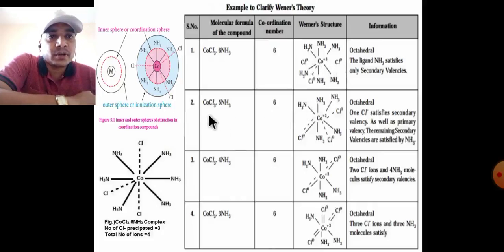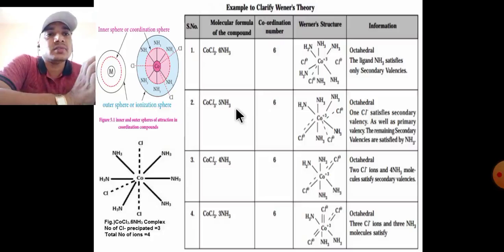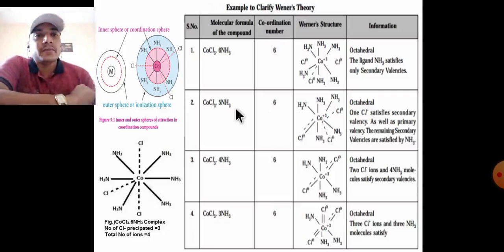In the second example, 5 ammonia molecules, being neutral, are in the inner sphere, not the outer sphere. Positive or neutral ions that are not coordinated lie outside; only the coordinated ones are in the coordination sphere.